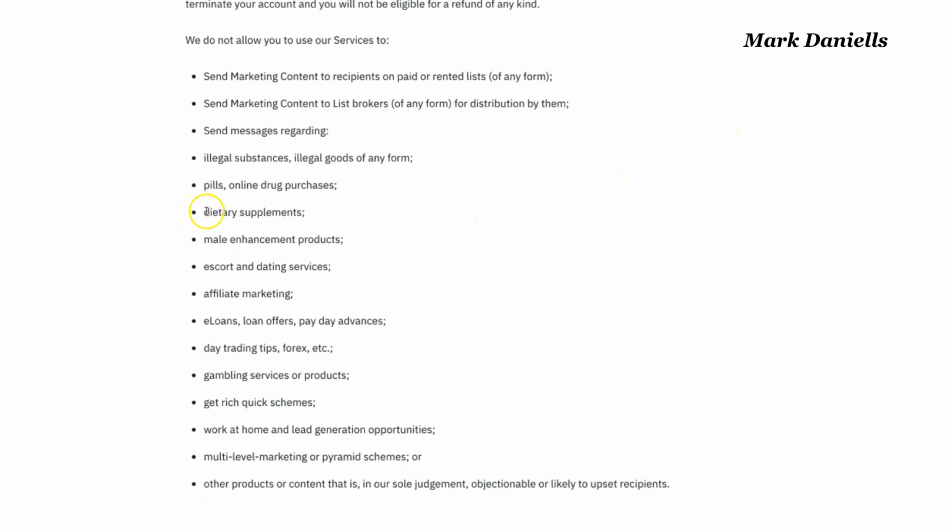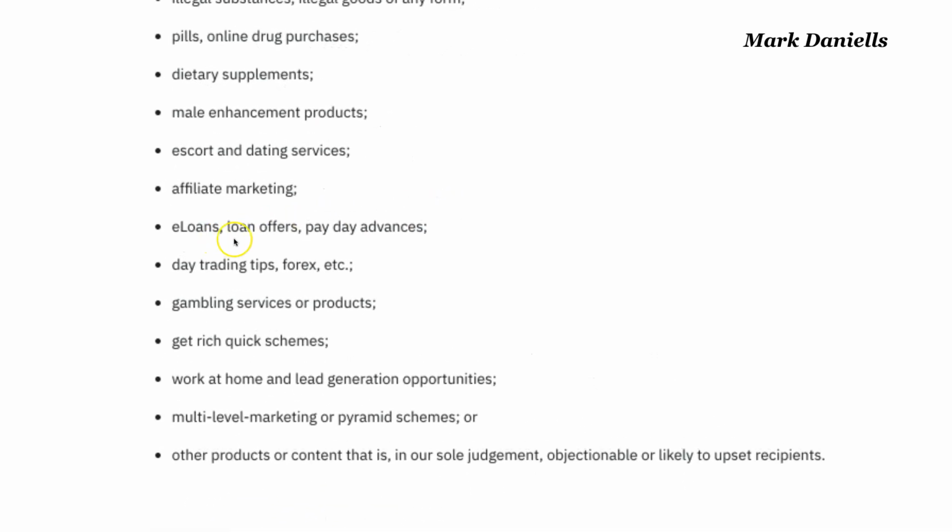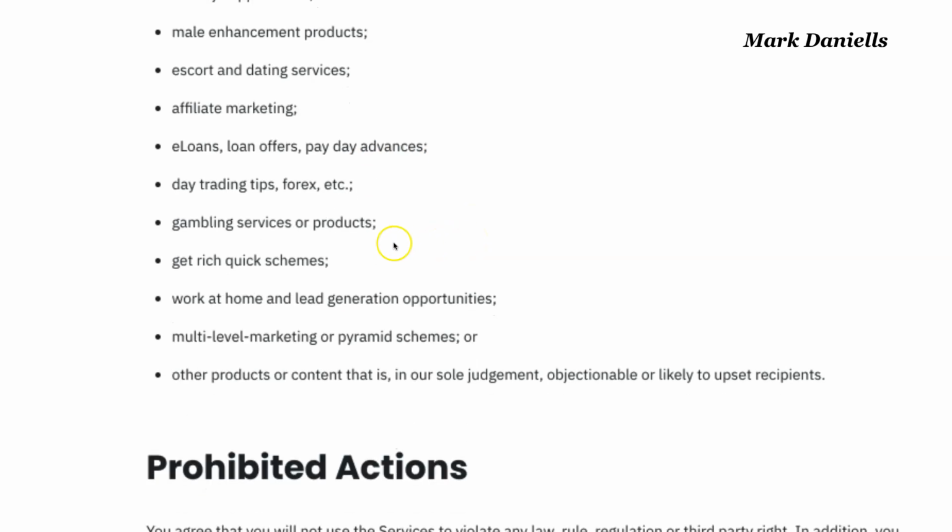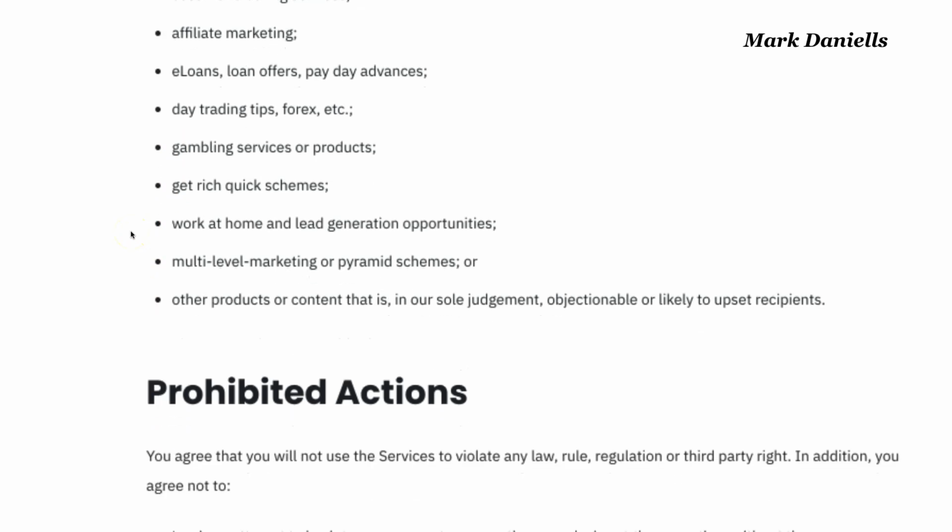Now, dietary pills. If you are in some kind of health industry, usually there are dietary vitamins and dietary supplements. So here you are taking a chance. The other one is e-loan, loan offers, and things like that. Day trading, obviously, day trading is okay. There are a lot of people that like to give advice about day trading, work from home, any type of opportunity.